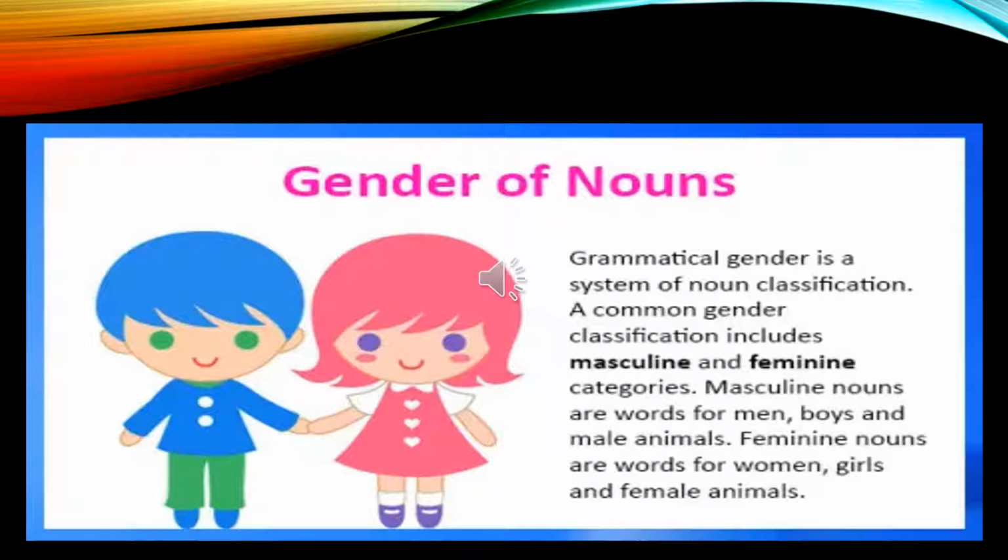So basically, there are two types of gender, male and female, or masculine and feminine. And the words which categorize a person as masculine or feminine are called gender. Now let's study some more examples.